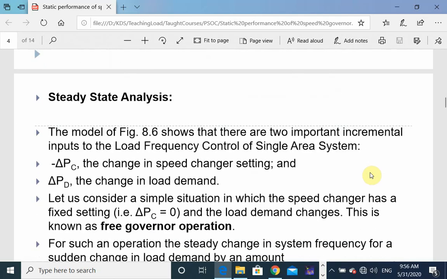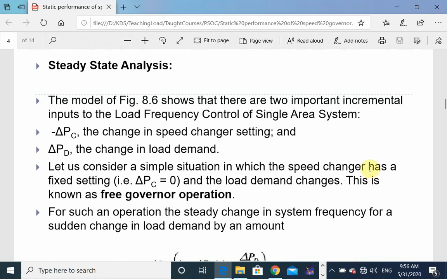Now let us move to the steady state analysis, and some certain points. Steady state analysis is the same as static performance analysis. I have written here certain points which are worth noting. The model of figure 8.6 shows that there are two important incremental inputs to the load frequency control of a single area system: delta PCS, the change in speed changer setting, and delta PD, the change in load demand.